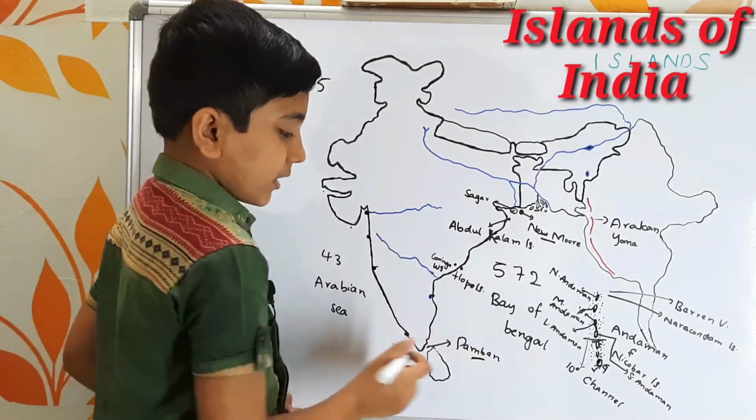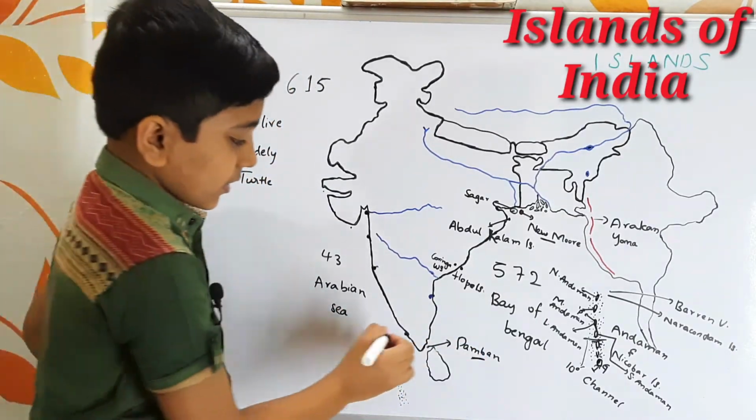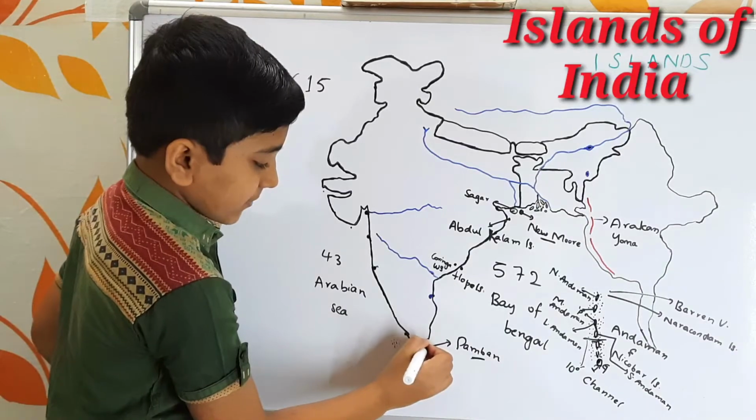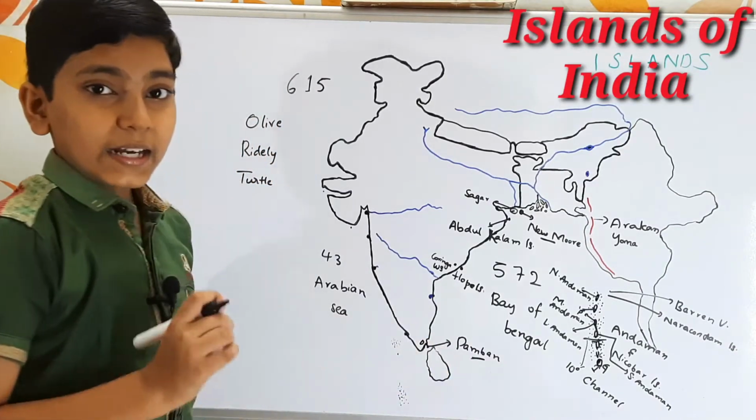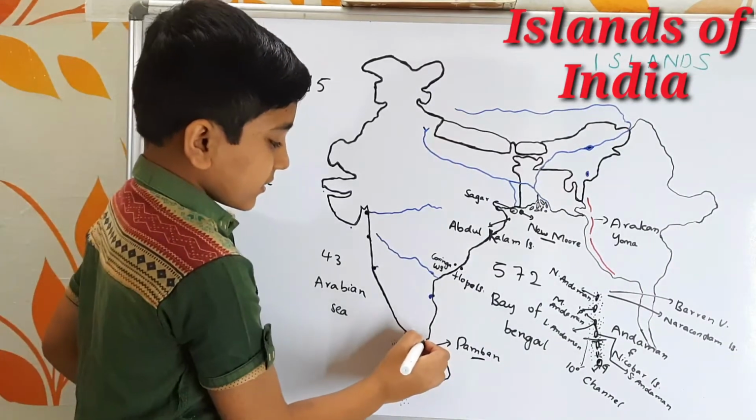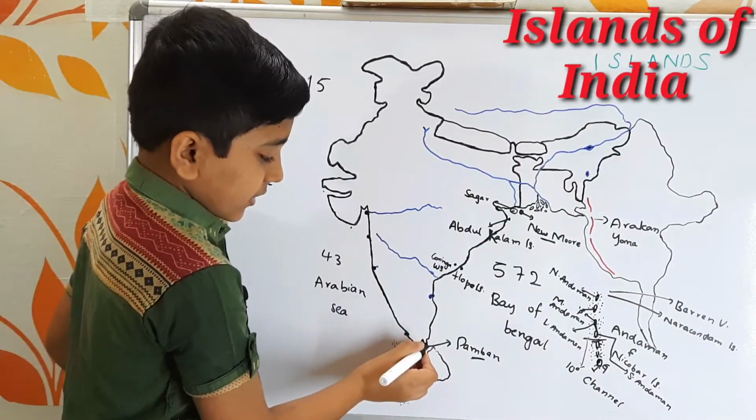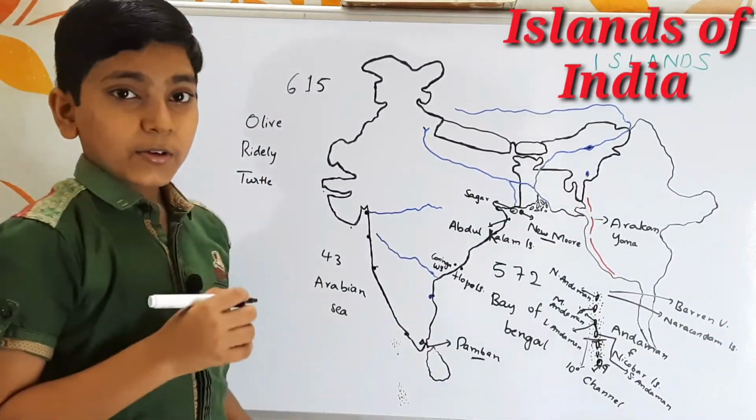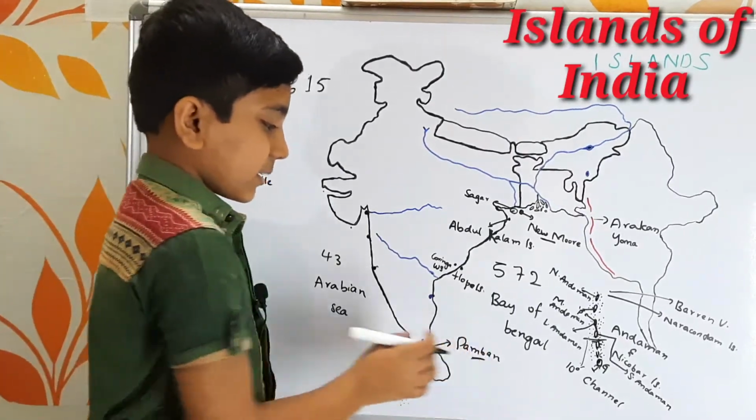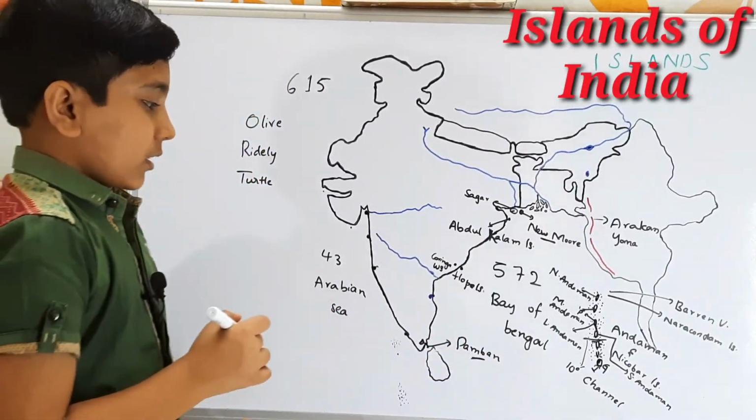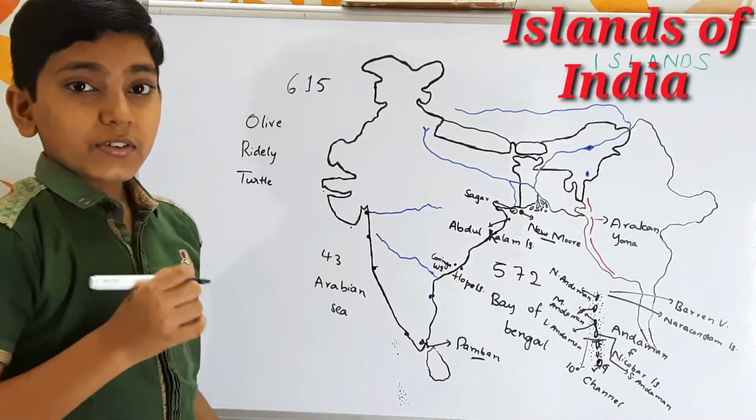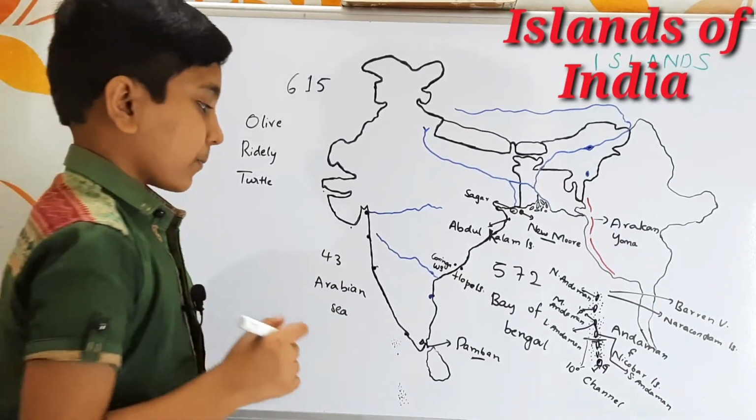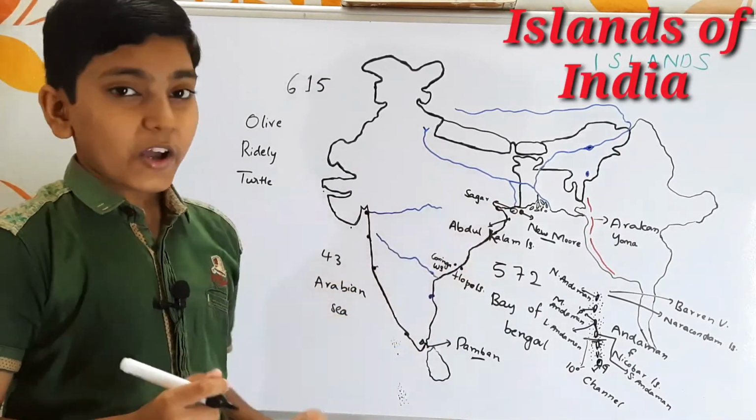And talking about Pamban, we find the Pamban Bridge from here, that is Dhanushkoti, to here. It is called the Adams Bridge. This Adam's Bridge runs from Dhanushkoti here, and it continues until Rameswaram. So this is about the Pamban Bridge, and this is about the Pamban Island. Also it belongs to the Rameswaram district of Tamil Nadu. So it is about the islands of Bay of Bengal.